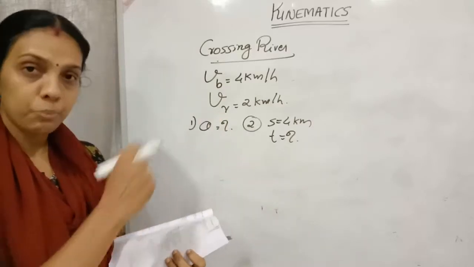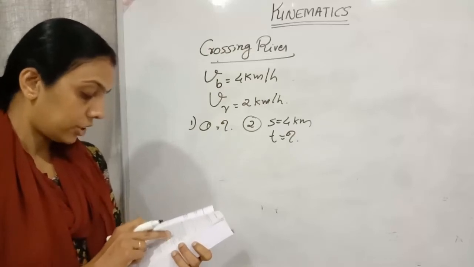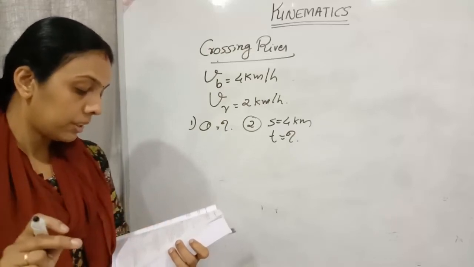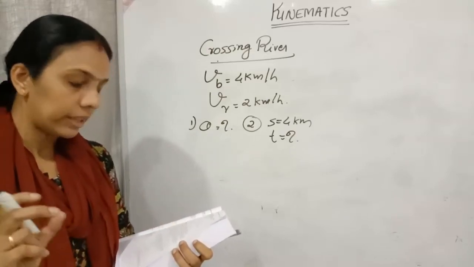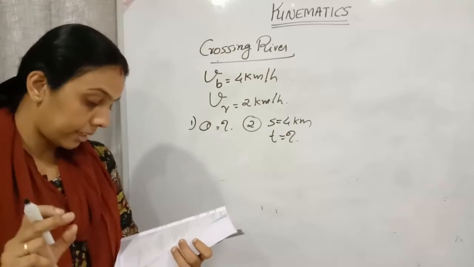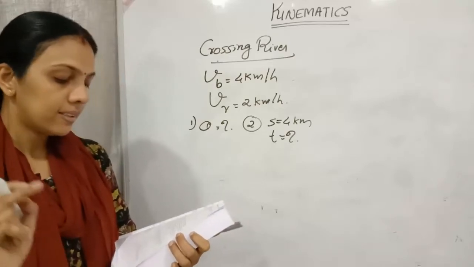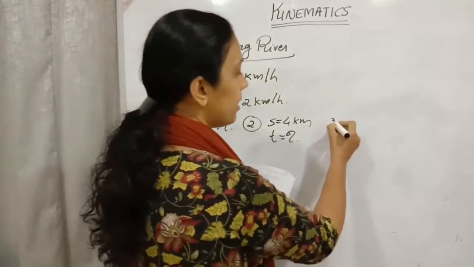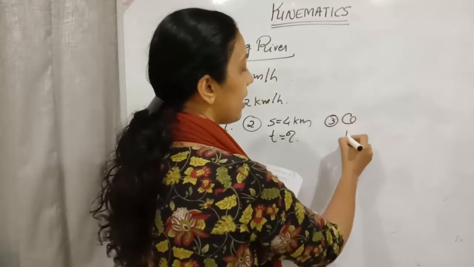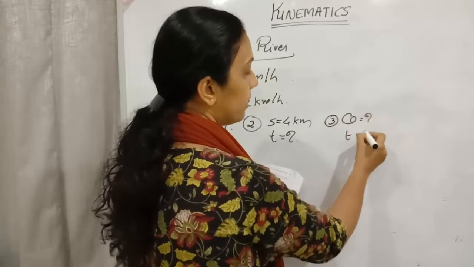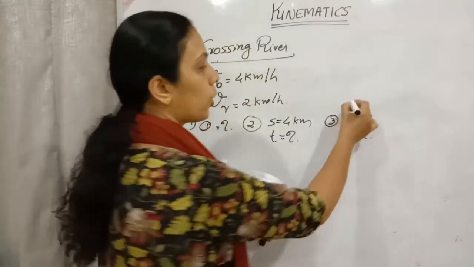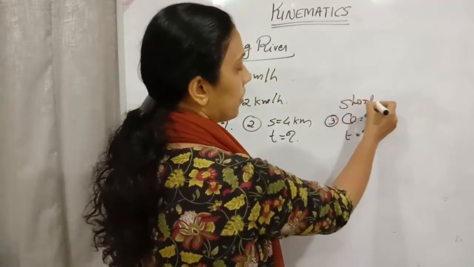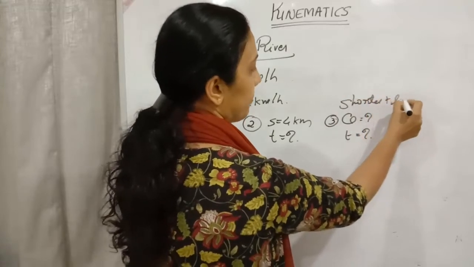Third: in what direction should he head the boat if he wants to cross the river in the shortest time, and what is this minimum time? Theta and time we need to find for the shortest time.